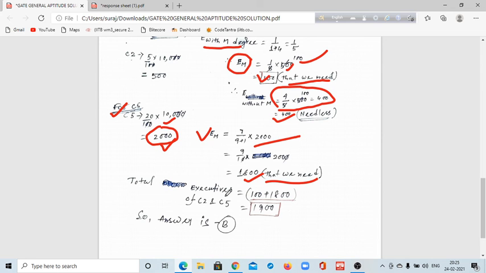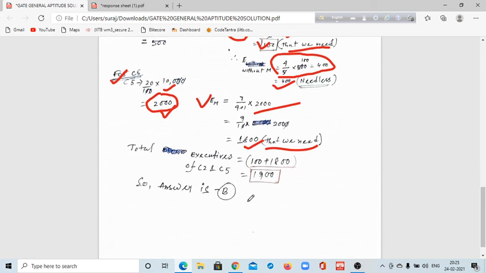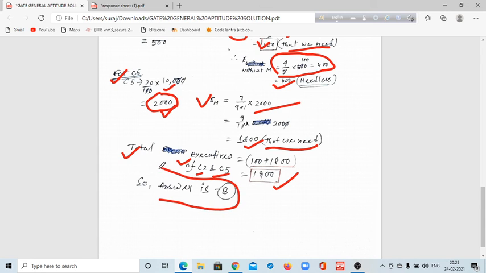We can calculate in a similar way the candidates without management degrees, but that value we do not need. Actually the question was about total executives of C2 and C5 company, so that is 1900. So the answer will be B.